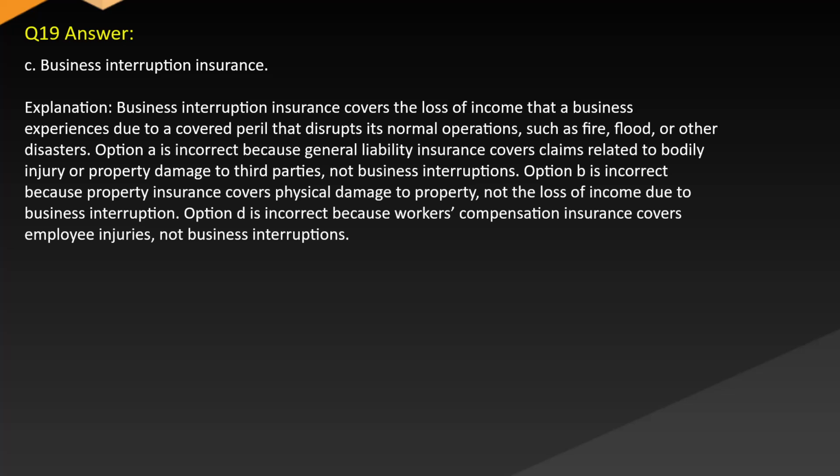Option A is incorrect because general liability insurance covers claims related to bodily injury or property damage to third parties, not business interruptions. Option B is incorrect because property insurance covers physical damage to property, not the loss of income due to business interruption. Option D is incorrect because workers' compensation insurance covers employee injuries, not business interruptions.